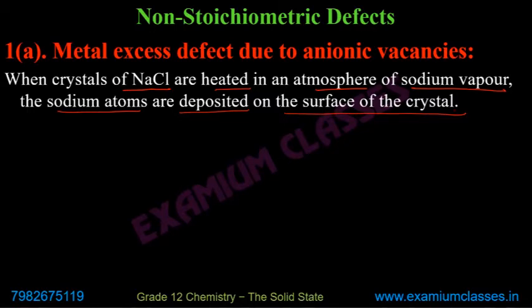This is slightly tricky to understand, so pay attention to what I am saying. When the sodium chloride crystal is solid, it is heated in vapor of sodium.